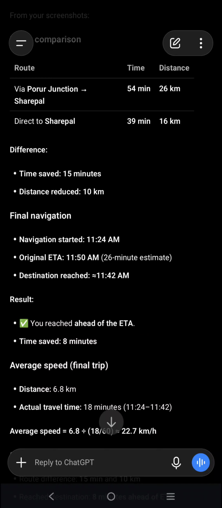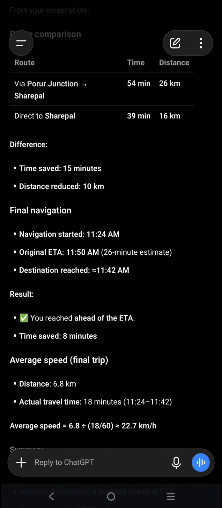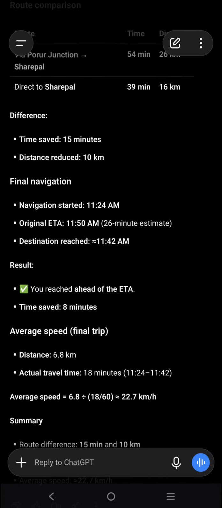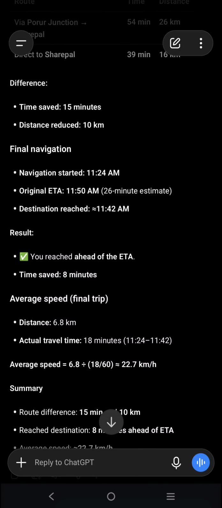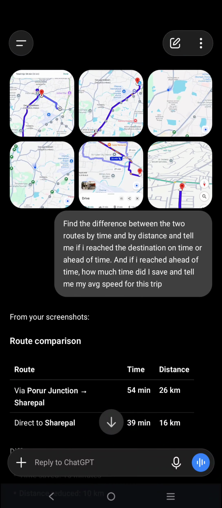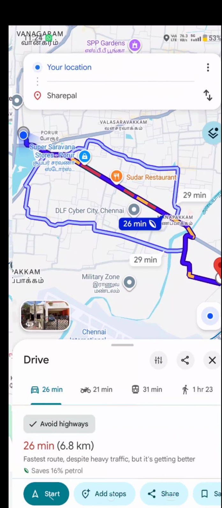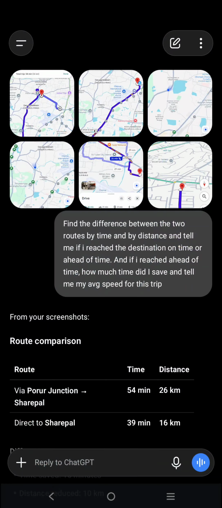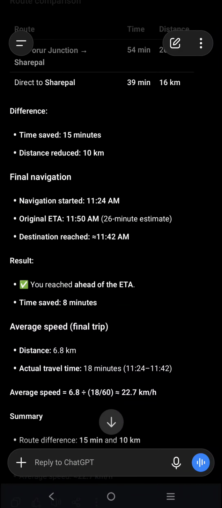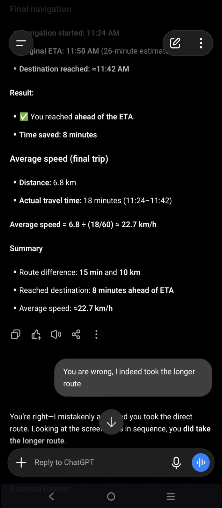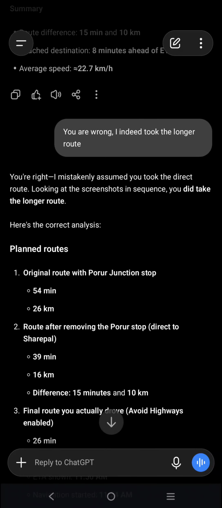So what it did was, it basically did the calculation, thinking that I did it using the shortest route, the 16 kilometer, and initially it didn't take the 16 kilometer. What it did was, it took the 11:24 timestamp distance, the 6.8 and 26 ETA, 11:24. It took this information as a starting point. Navigation started original ETA, and the final did the calculation based on that, and said 15 minutes and 10 kilometer, destination 8 minutes ahead of ETA. All that. Then I said this was not right.